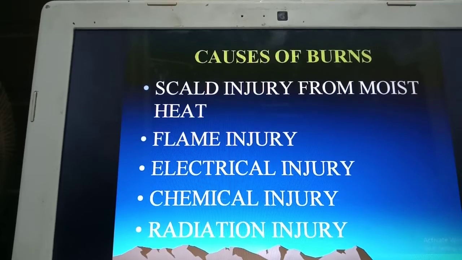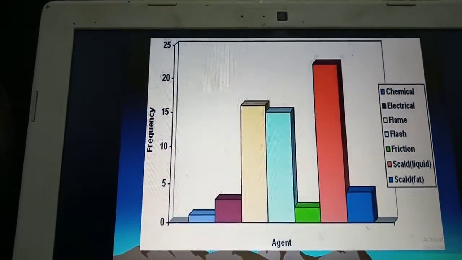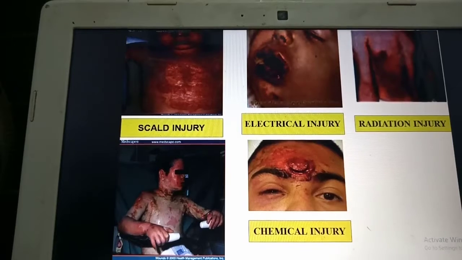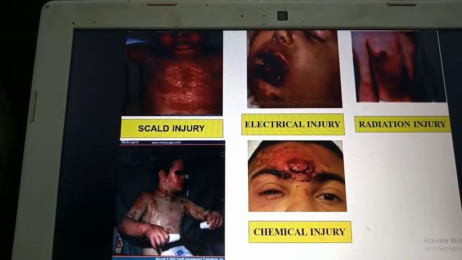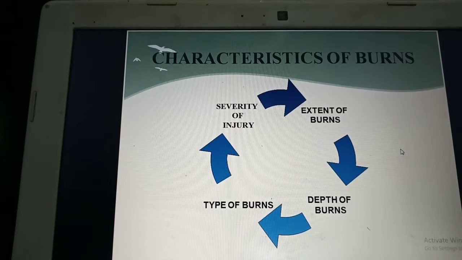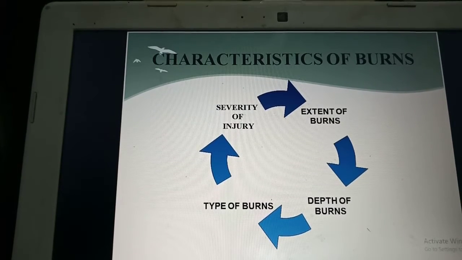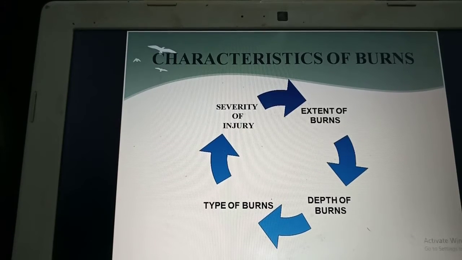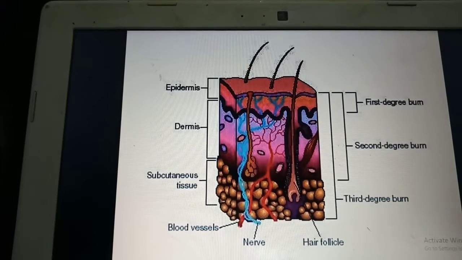And the last one is radiation injury, as you can see in the picture, because of exposure to any radiations. It could be because of sunburns, or exposure to radiation for a long period of hours. Any of this could cause radiation injury. Now coming on to the characteristics of burns. I will be discussing the depth of burns, the type of burns, the extent of burns, and severity of burns. So how we classify.